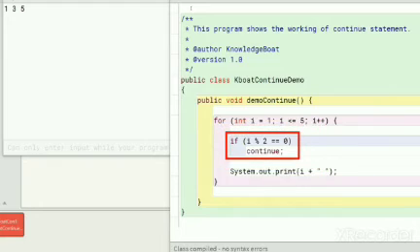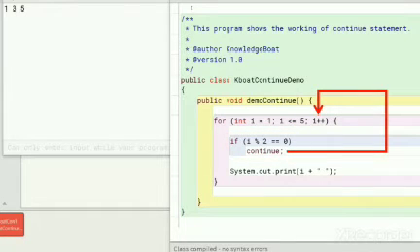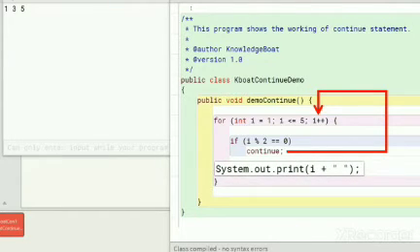Inside the loop body, this if condition checks if i is divisible by 2. That is, if i is an even number. If it is, then the continue statement is executed. Continue statement transfers the program control back to the beginning of the for loop to start the next iteration. This print statement is skipped in the current iteration.